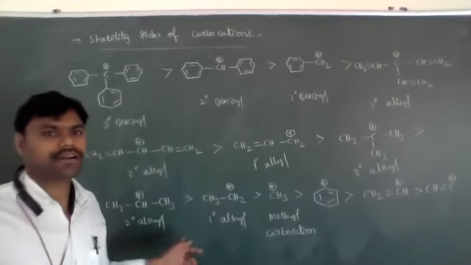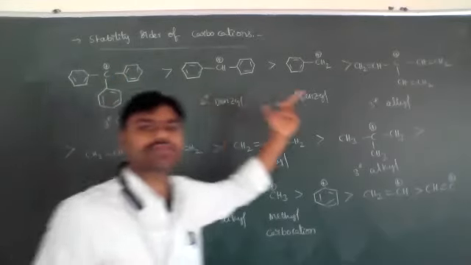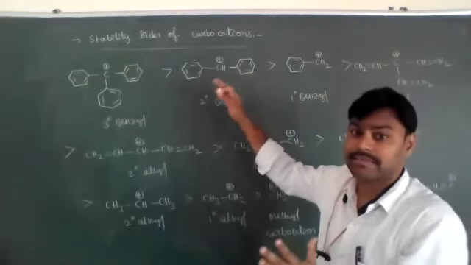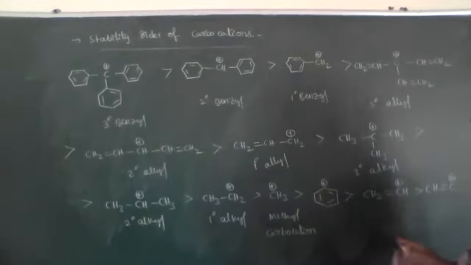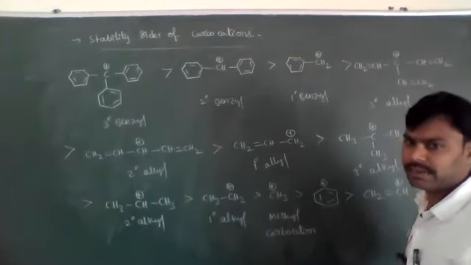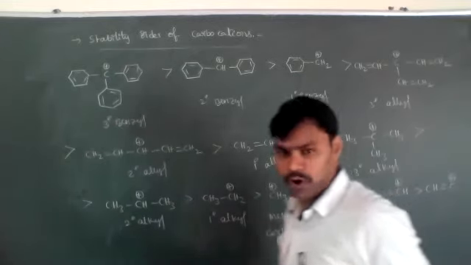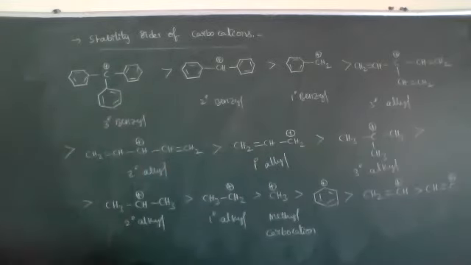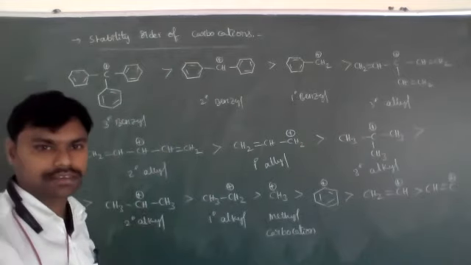Anybody have doubts? It is the same as the carbon free radical order, just with the positive charge. If you understand that, we can remember this very easily. Exactly the opposite is the carbanion stability order; it is completely reversed. As carbocation stability increases, carbanion stability decreases. Both are inversely related.